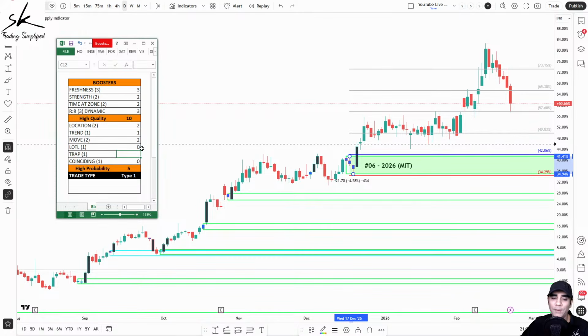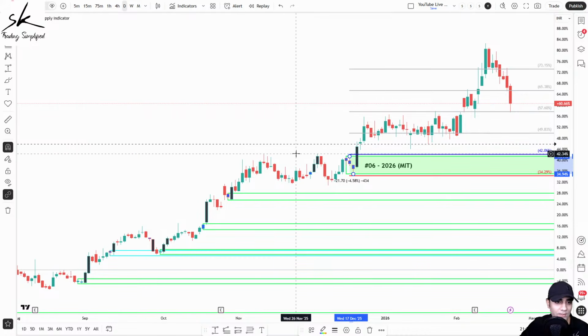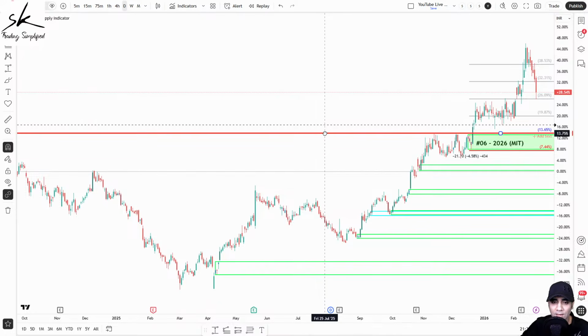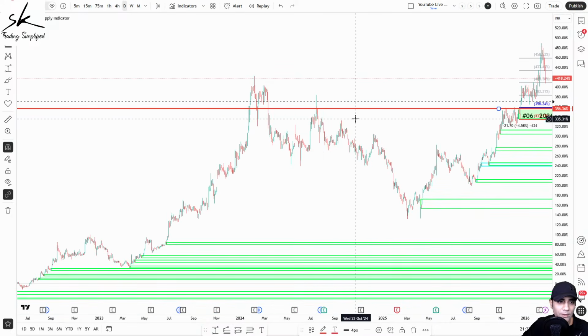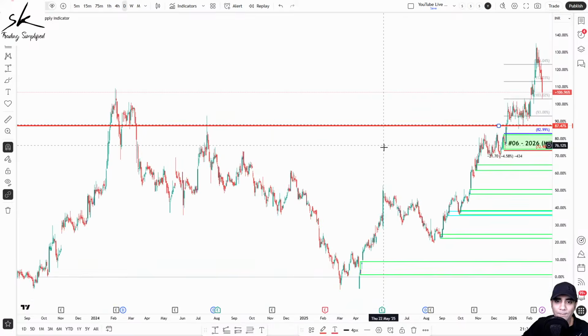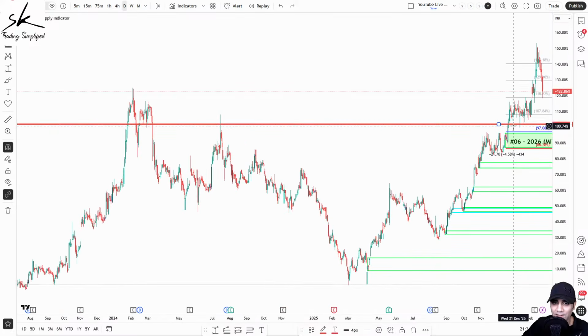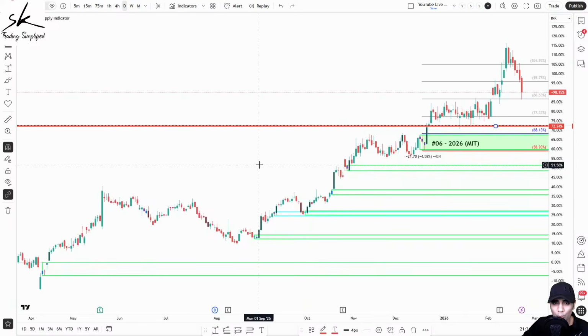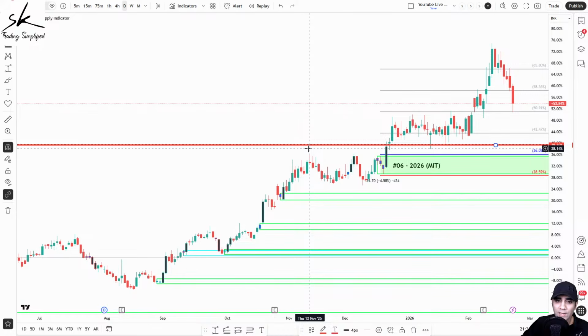And the last one is trap. Now trap in a way becomes irrelevant. The reason is whether it is 0 or 1 doesn't make any difference. It is already a type 1 trade for us. But if I do take a horizontal line wherever my proximal is, and if I just start pushing it up a little bit, trying to identify an area where the prices have been bouncing over and over again, you can see this area in the recent past has acted like support, here has acted like support, acted like resistance, and then I don't have anything in the past. So yes, we do have an area which can work like an area of support and resistance.